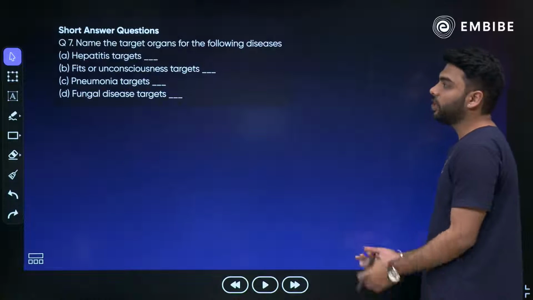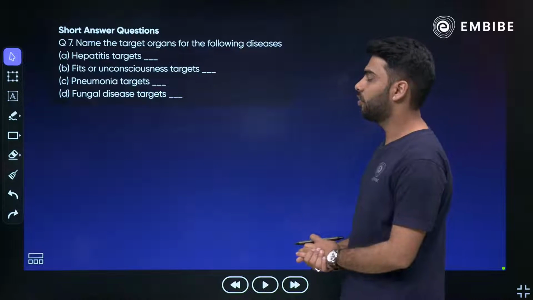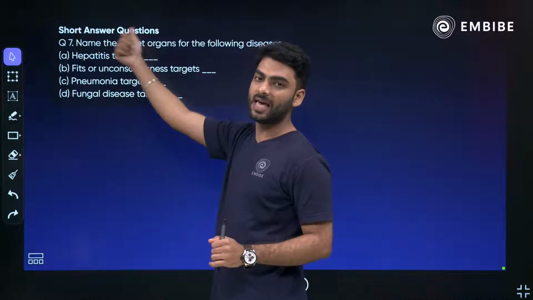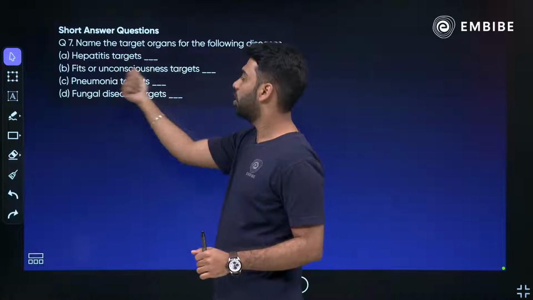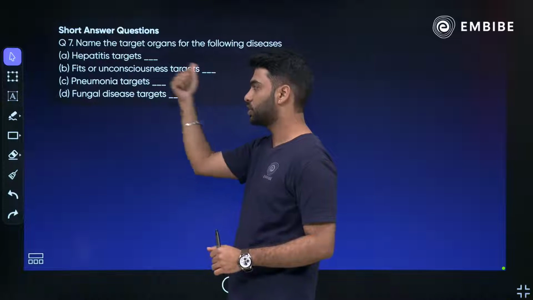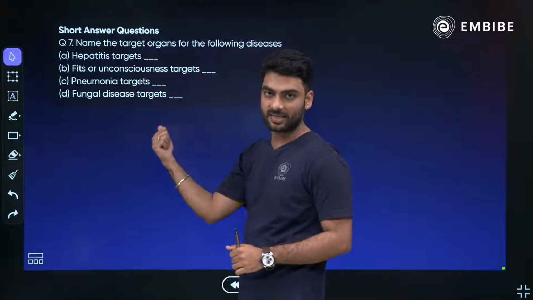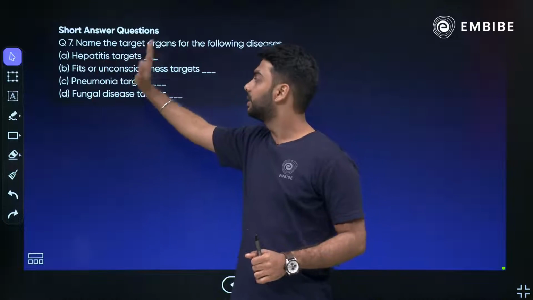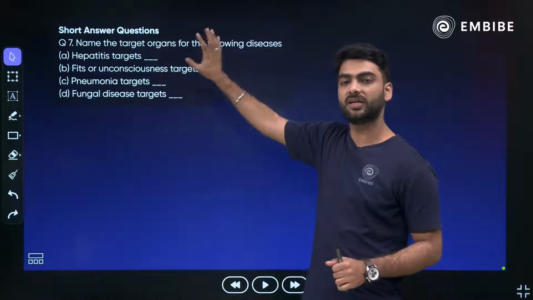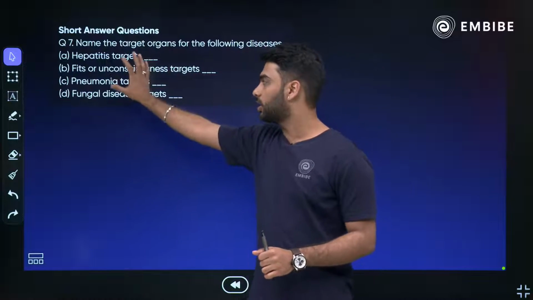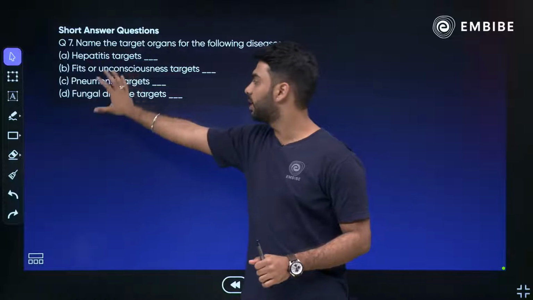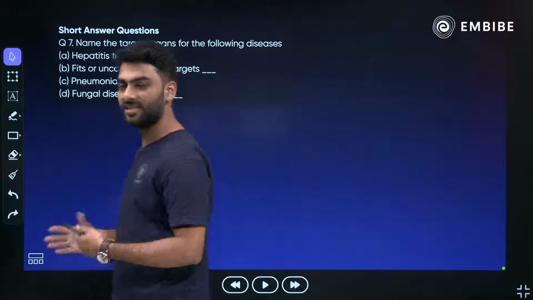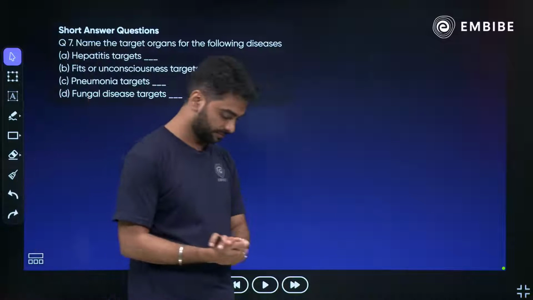Then moving on, name the target organs of the following disease. Hepatitis. Which organ does the disease hepatitis target? Fits or unconsciousness targets dash, pneumonia and fungal disease. So which organ will the disease target? Hepatitis will target what? Fits or unconsciousness will target what? Pneumonia will target what? And fungal disease will target what? Think and answer. This is a super easy question. Come on.